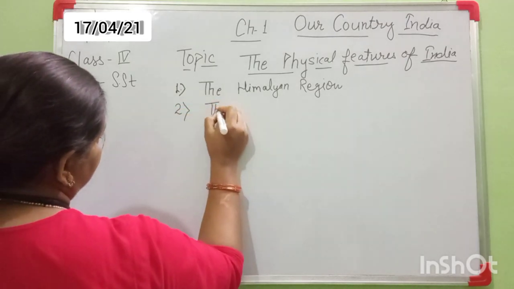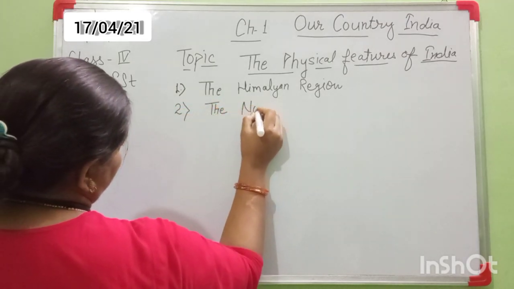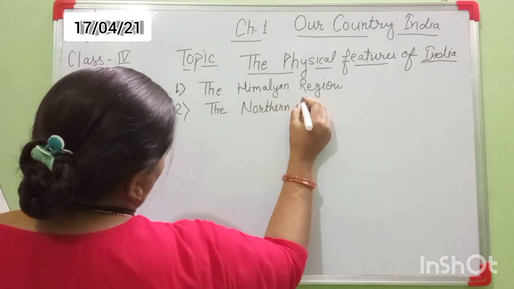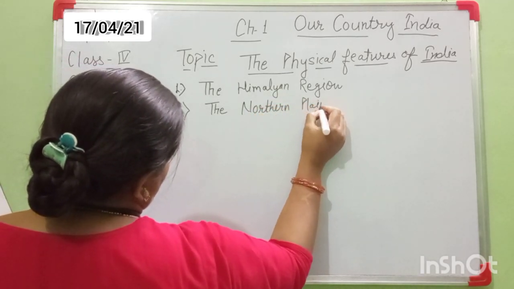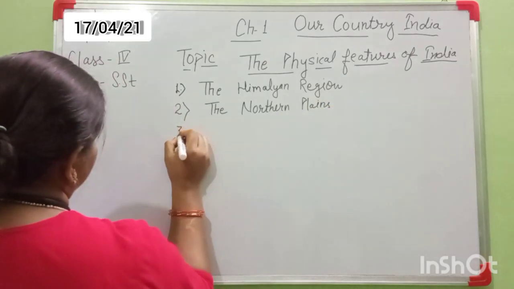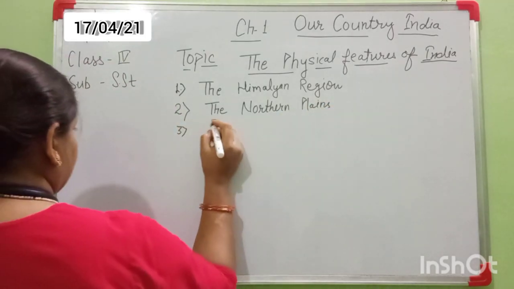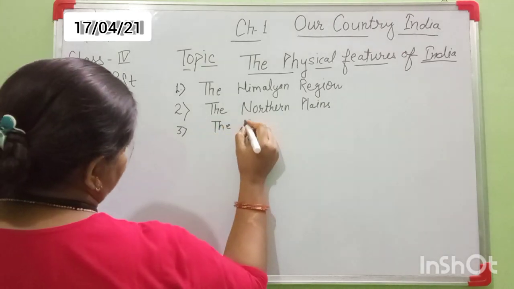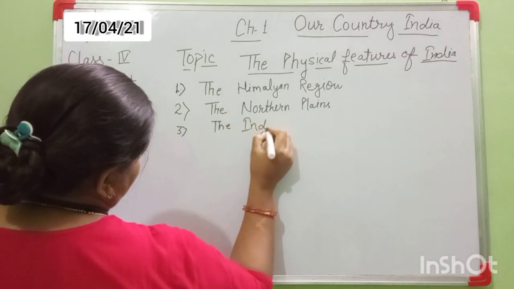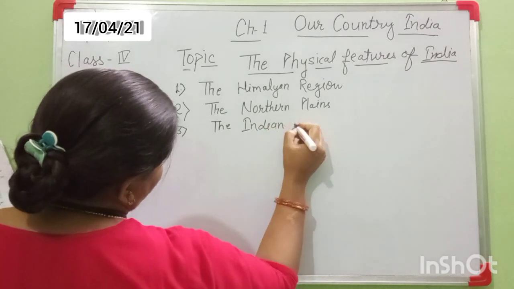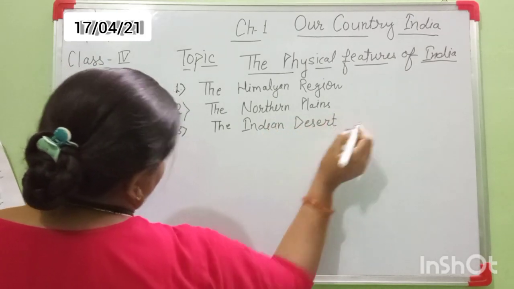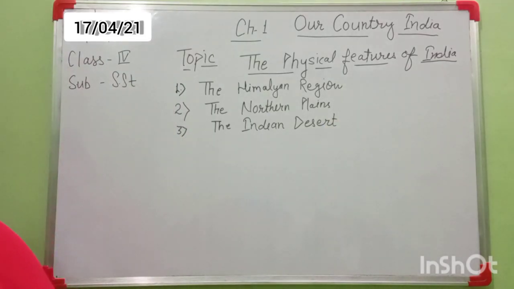Third, the Indian desert, which is the western part, that is Rajasthan.